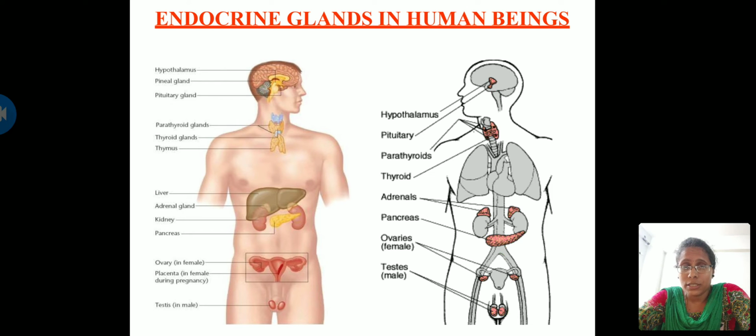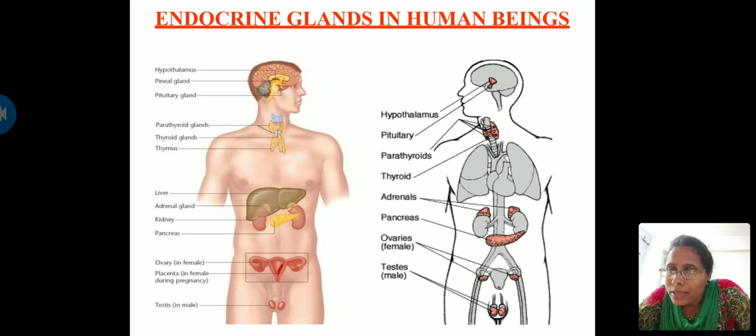So you have two conditions, diabetes mellitus and diabetes insipidus. In diabetes mellitus, you have higher sugar levels in your body, and so insulin is given in order to reduce the sugar levels, as I told you. This condition of increase in the blood sugar level is called diabetes mellitus, and decrease in the blood sugar level is called diabetes insipidus. So that is the function of the pancreas.